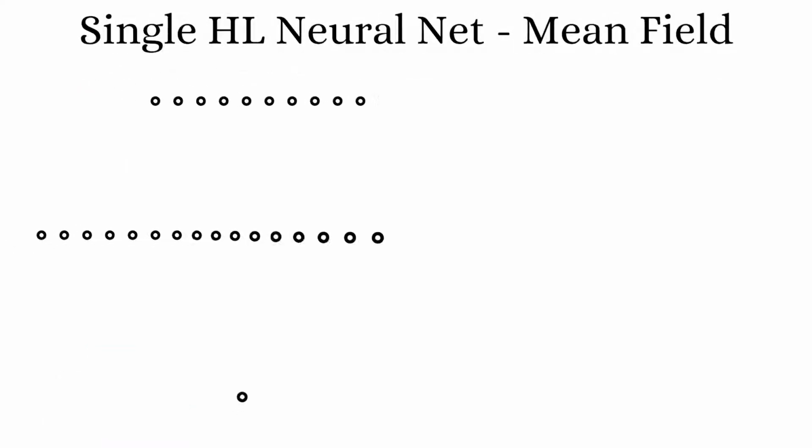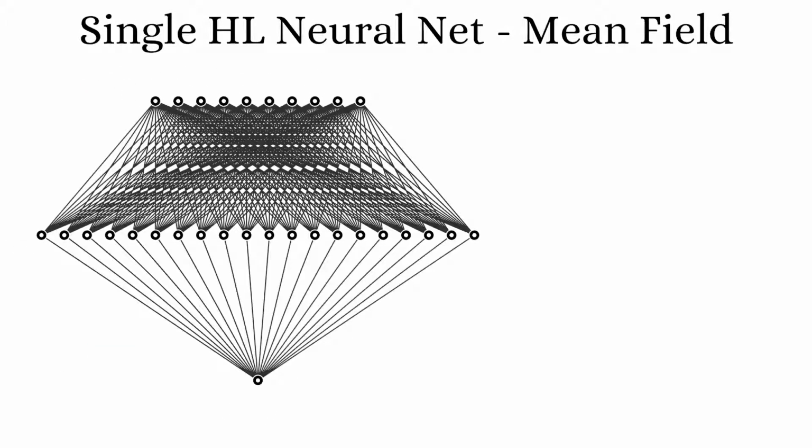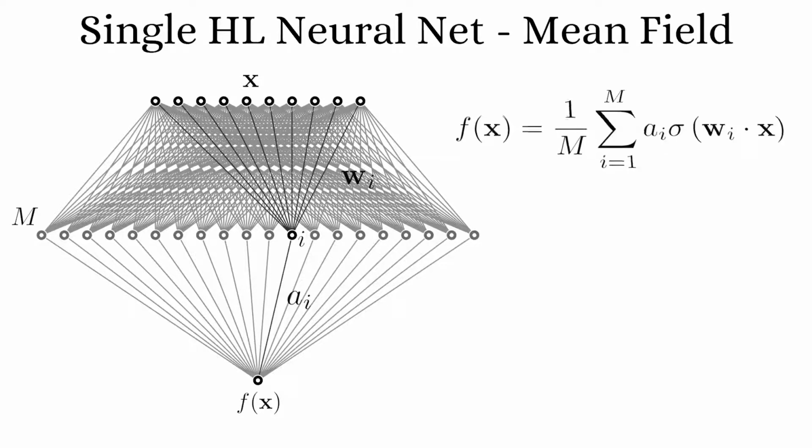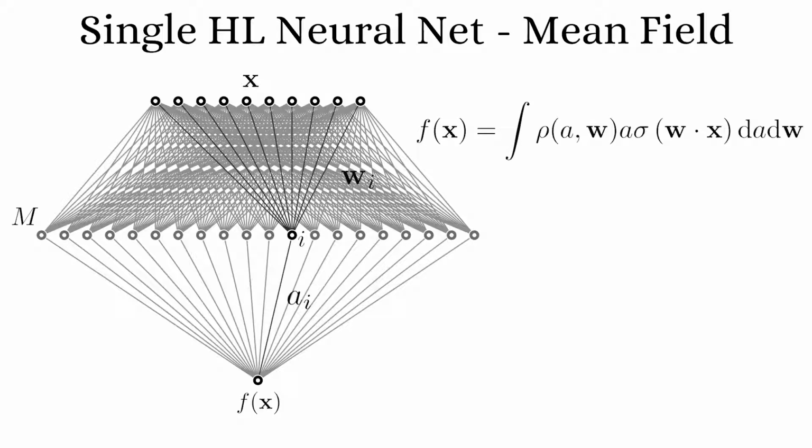We want to describe the dynamics of a single hidden layer neural network with m hidden nodes and a single output. We call Wi the weights from input to node i and Ai the outgoing weights, so that the overall output f has this form. Now for large M, we consider the mean field limit, and we can write the output as an integral over the distribution ρ of the parameters. This way, the evolution of each node just depends on the average output induced by the distribution.